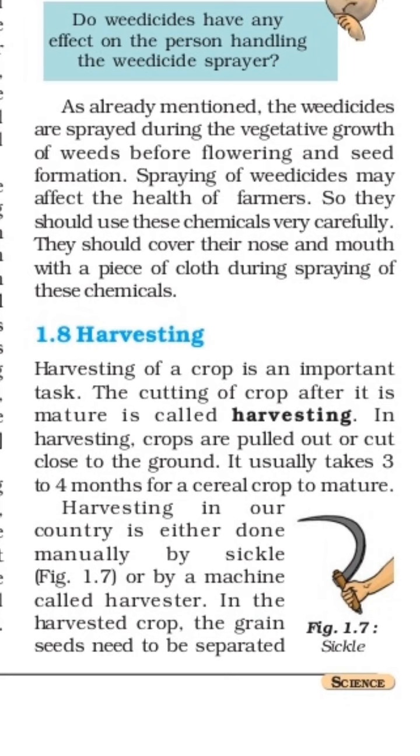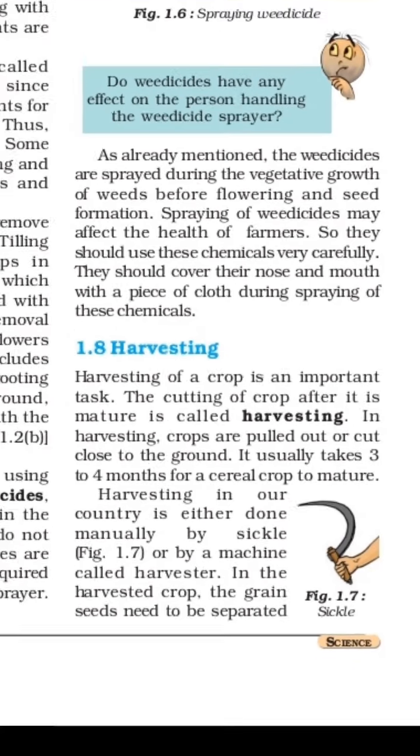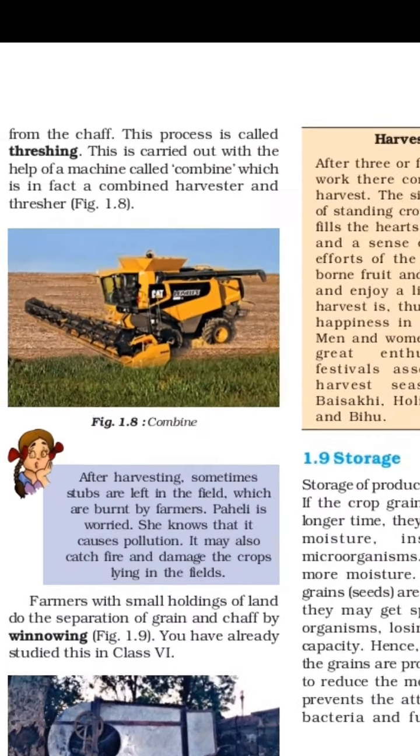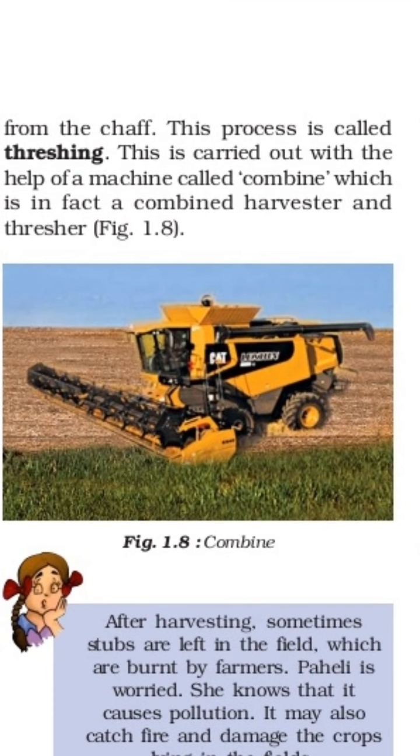In the harvested crop, the grain seeds need to be separated from the chaff, and this process is known as threshing, as we learned in class 6, chapter number 4, Separation of Substances. The threshing process is carried out with the help of a machine called a combine, which is in fact a harvester and thresher in one machine. You can see the combine machine in figure 1.8. First, it acts as a harvester. It cuts the crop plant close to the ground. Afterwards, it threshes it and separates the grain seeds from the chaff.